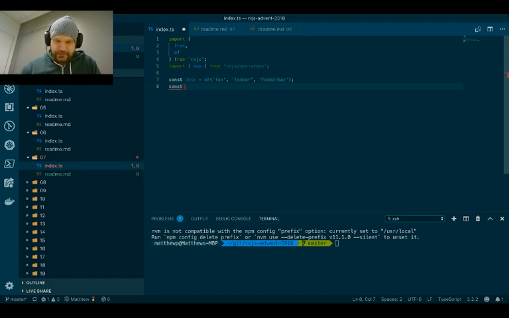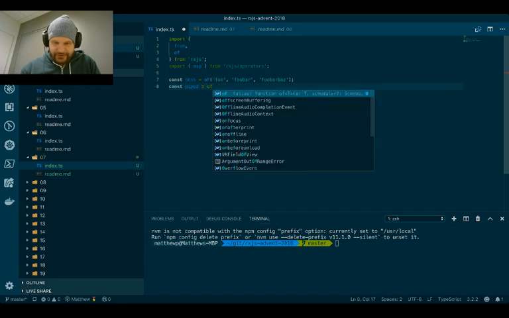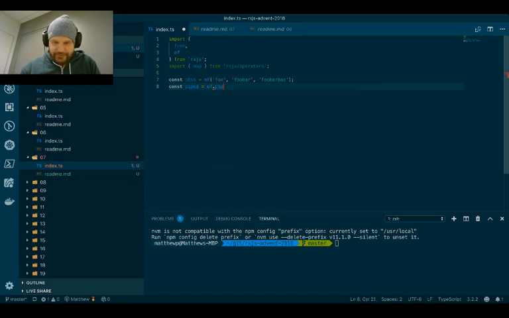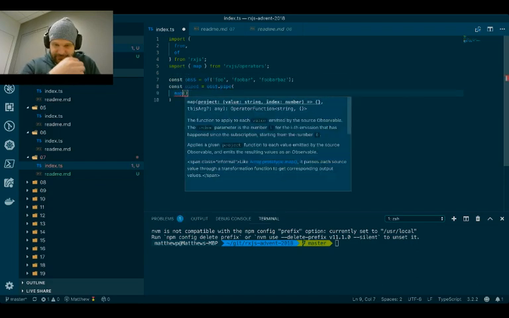let's see, const piped is equal to, now here's where the magic comes in. So you can say observable dot pipe, which is conveniently there for us. And we can say map. And what does map give us? Once again, as we dived through the code, we saw that there's this projection that we can do, and it gives us not only the string value that we currently have, but also the index.